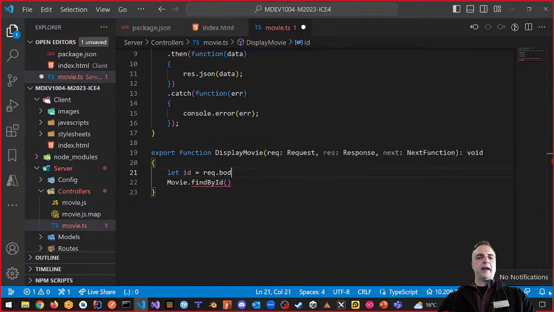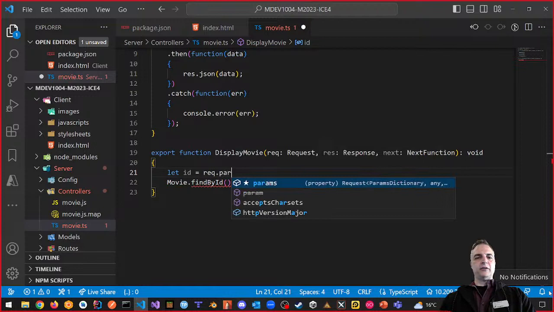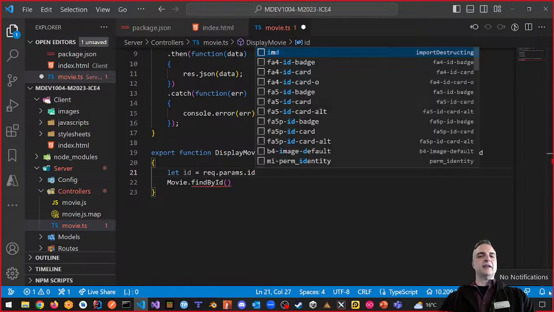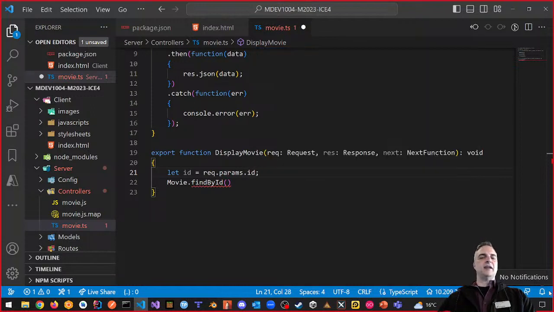request.body.params is what I want to do. And by the way, if I do that, request.params is what I want really. So request.body.params is what it used to be like, and now it's just request.params. Request.params means the request parameters, and then we want the ID. Now take a look at this. If I said ID of the parameter, the way it works is it's the API endpoint, colon, and then the parameter. That's how we're going to have it, right? That's how it normally works. And we're going to test this out with our friend Postman. And so this is the first part we have to do.